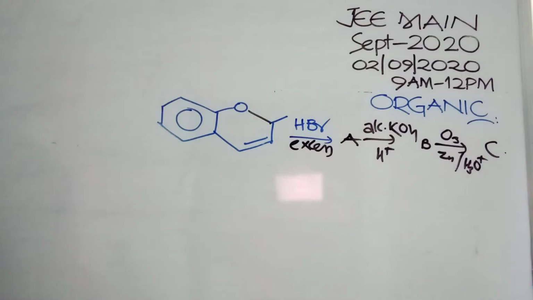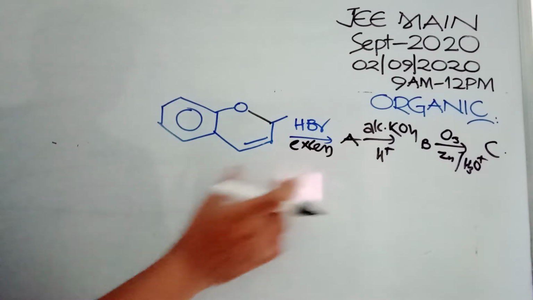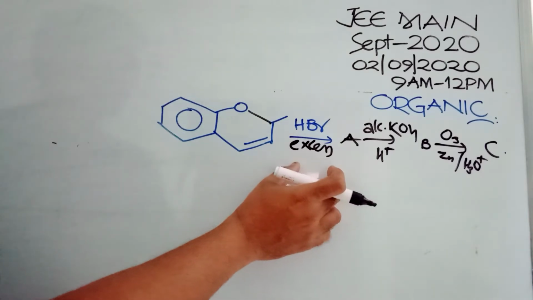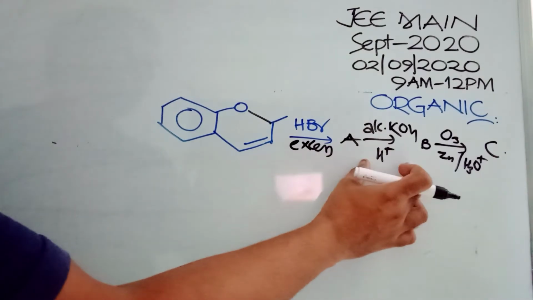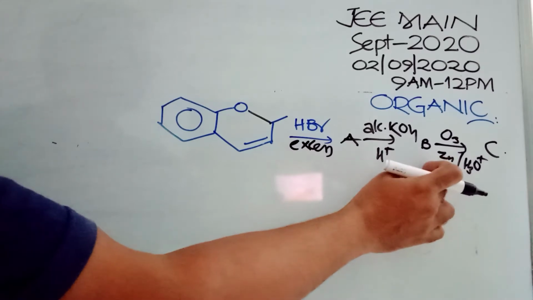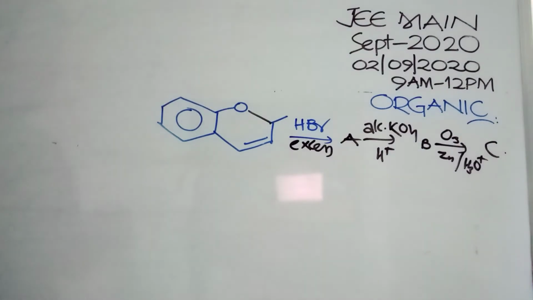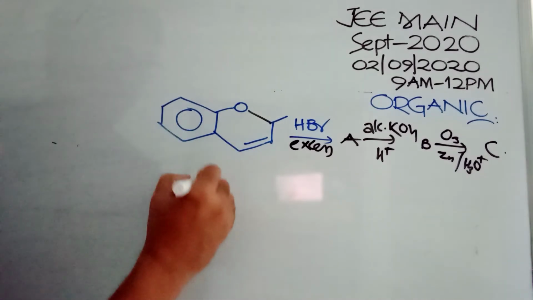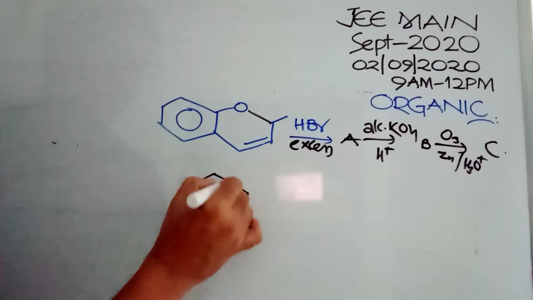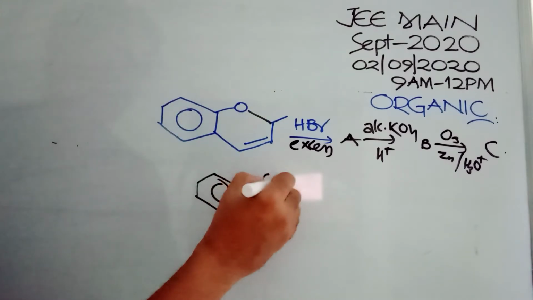So the next question is from the organic part. This compound is given. Treated with excess of HBr gives compound A, then alcoholic KOH, then acidification gives compound B, then ozonolysis. Okay, so what we need to understand here, from this case, you see, compound A must be, this will become OH.